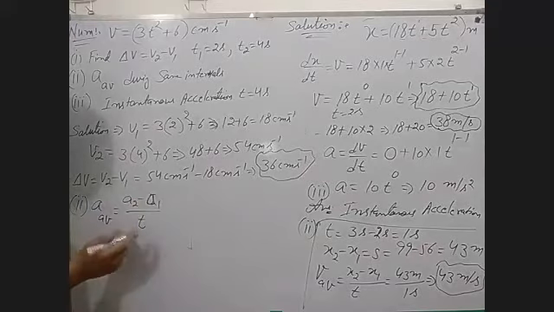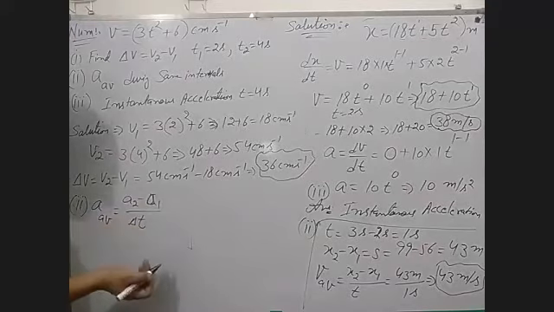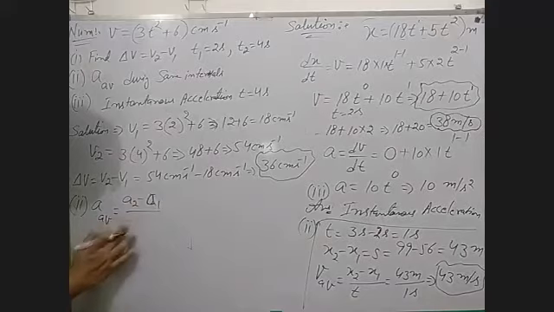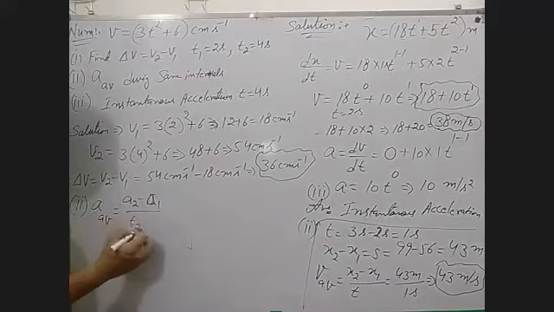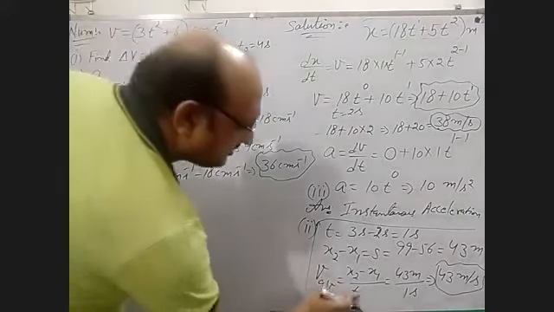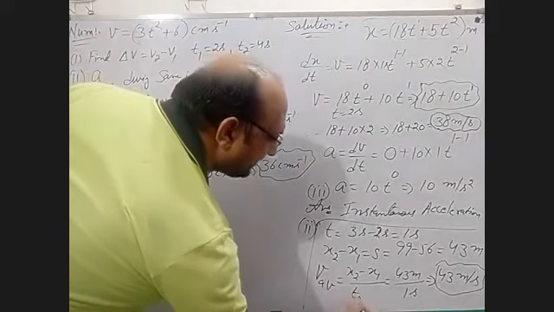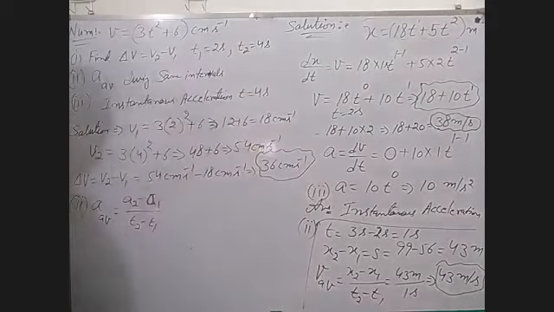And this time interval, how can you take? By T2 minus T1. Okay, T2 minus T1, you can write. No problem is there because T is the time interval.